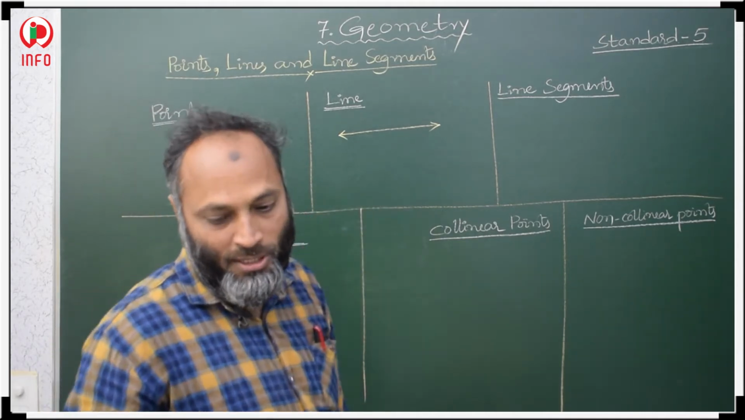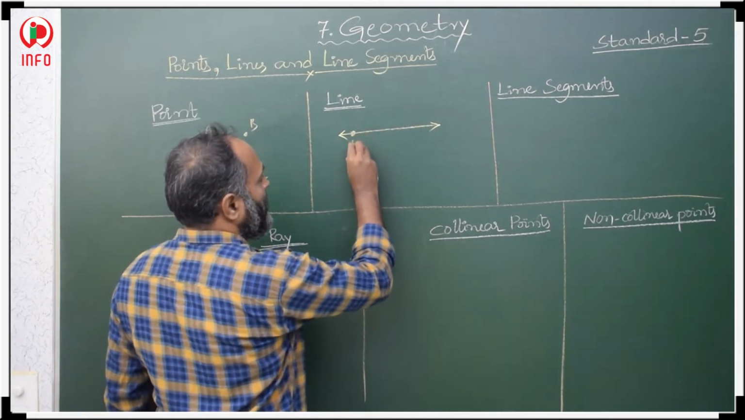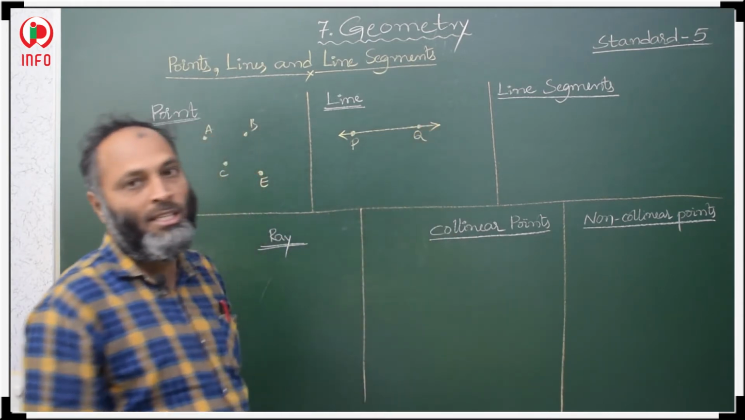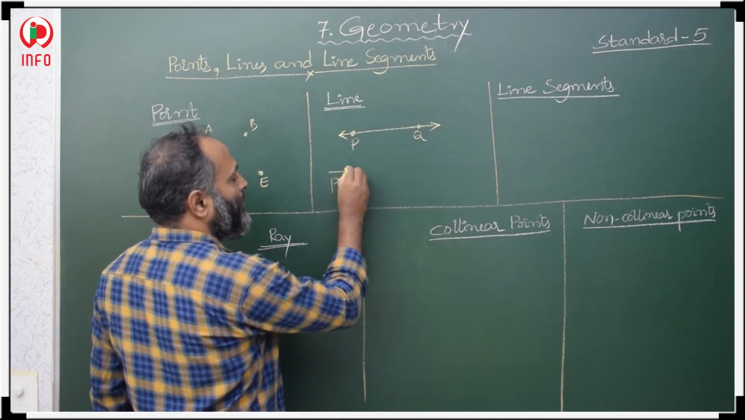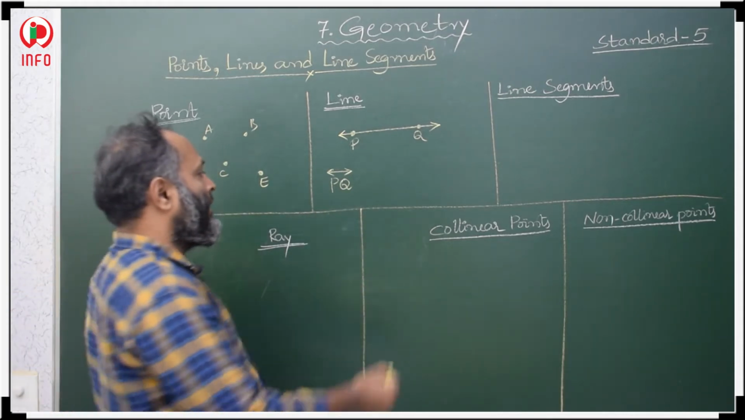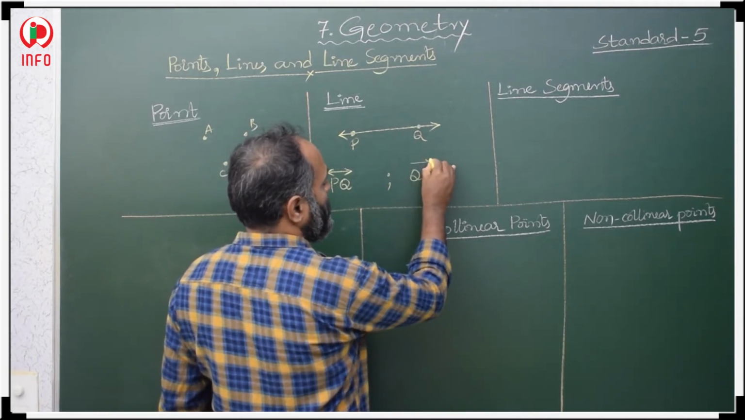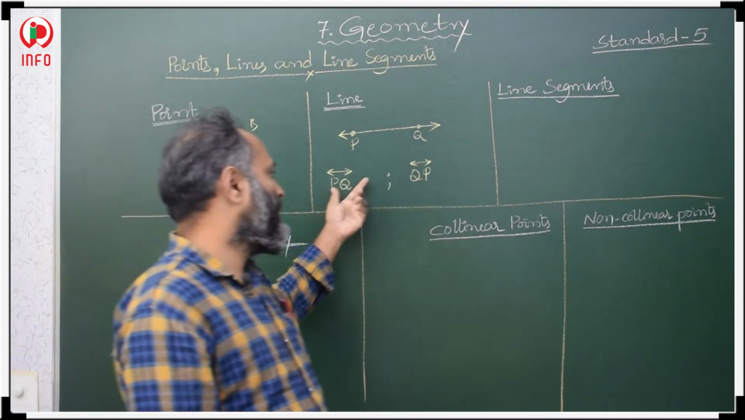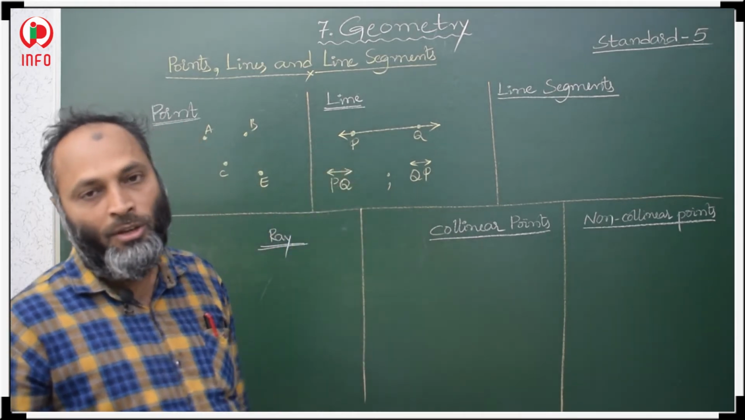Suppose how to represent a line. Suppose here P is there and here Q is there. Two points are there on the line. Then how do we represent this? PQ is a line. We can represent it as QP also, like QP or PQ. So this is the representation of a line, PQ or QP. We have to draw a line symbol above, QP or PQ.